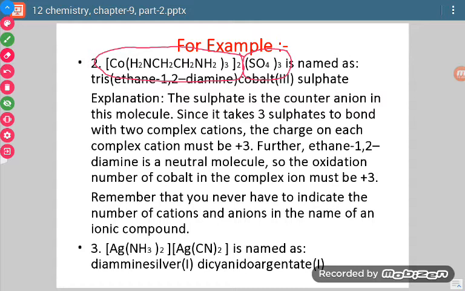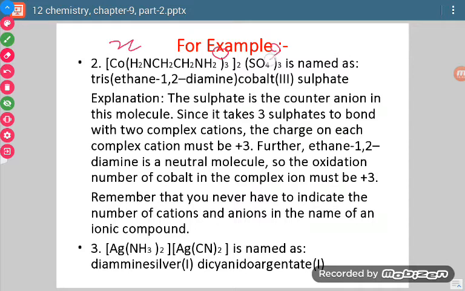Only for calculating the oxidation number, we will be using the exact numbers of all atoms, but for writing the IUPAC name, we will be writing the name of this square bracket only once and outside the bracket only once. Now let us first of all calculate the oxidation number value. Now see, this is x. en is a neutral ligand, so its charge is 0.